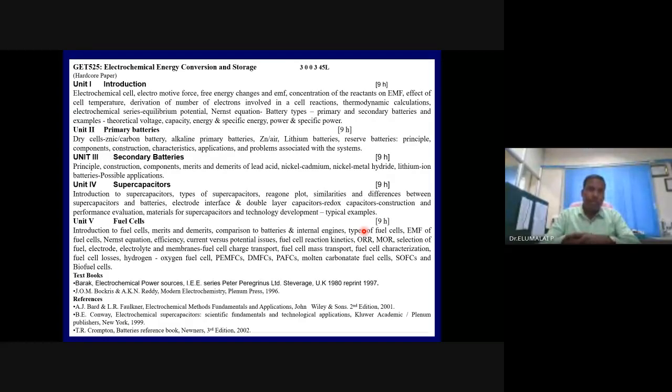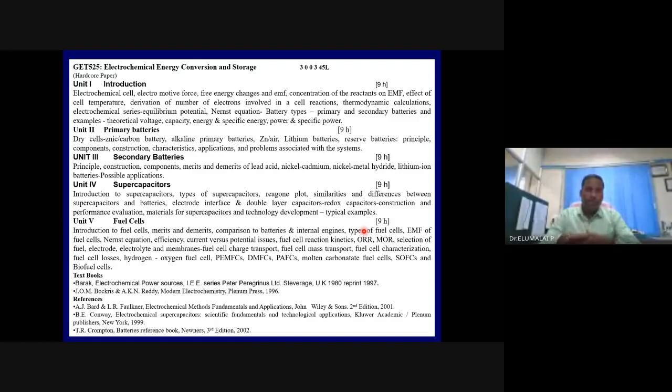So unit 1 will deal with the introduction to electrochemical energy conversion and storage. Basically, we will learn about the electrochemical cell and its associated electromotive force, or potential, or voltage. What is the difference between voltage and potential? How is it linked with the free energies?